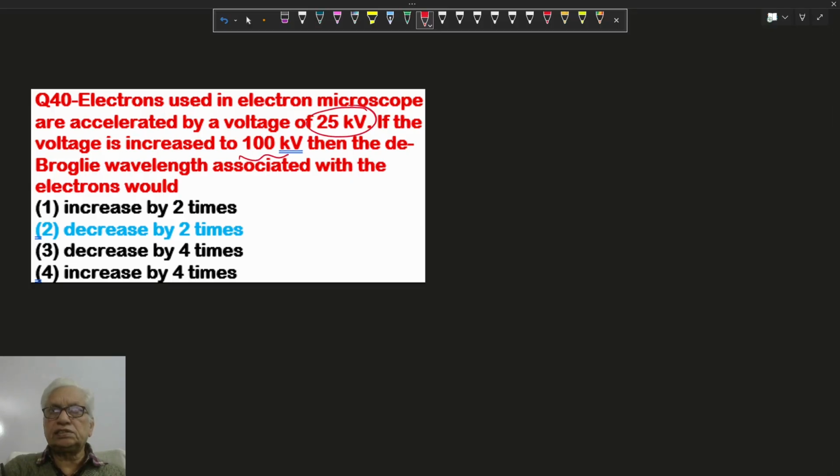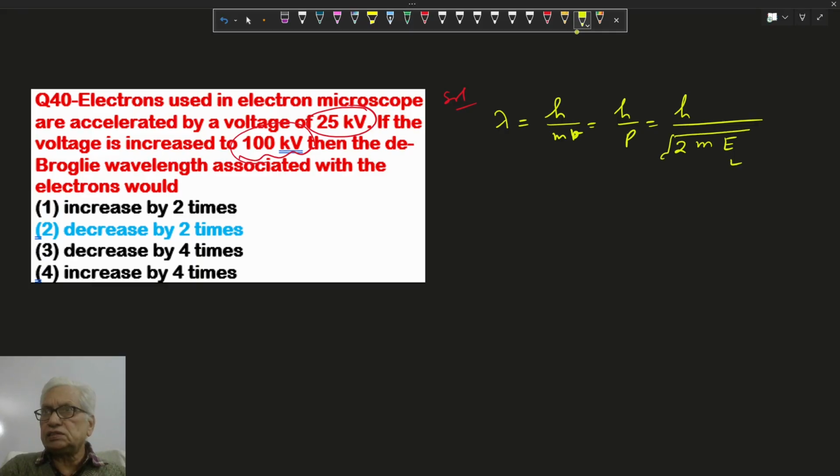Hello, in this question, an electron is used in the microscope when the accelerating voltage is 25 kV. If the voltage is increased to 100 kilovolt, which means 4 times, then what will the wavelength be? Here the de-Broglie wavelength lambda is given as h upon mv, or h upon p, which means h upon root of 2mE, where the energy is the work done. So h upon root of 2mqV, where V is the voltage.